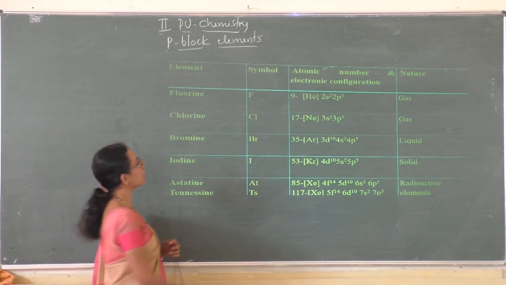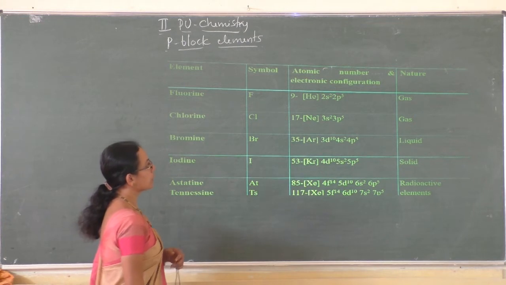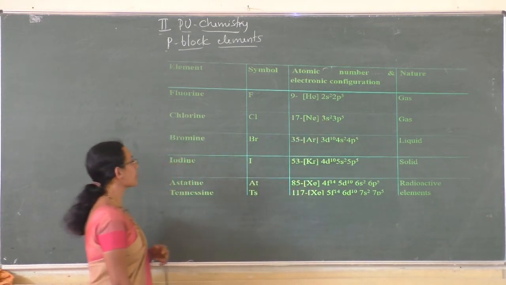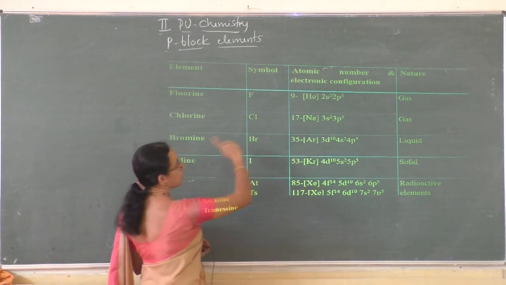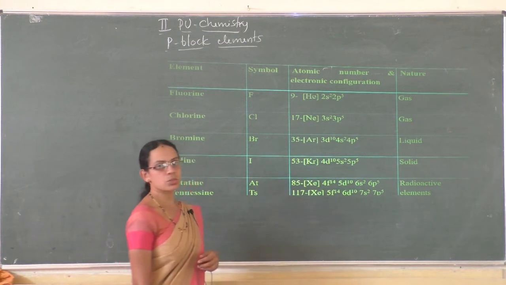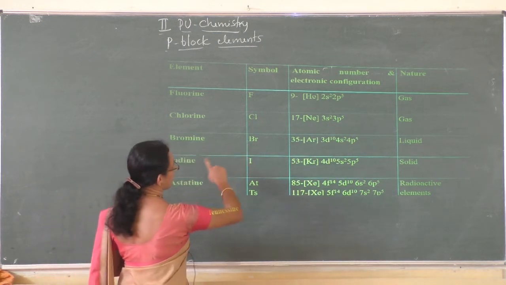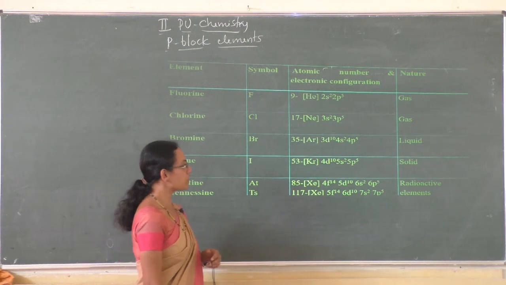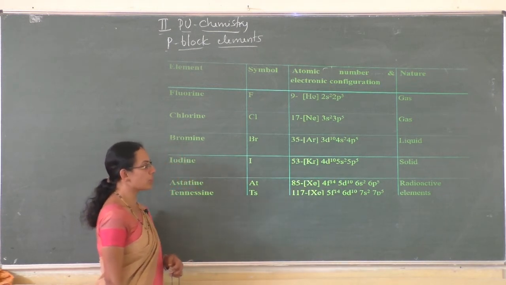The symbol for fluorine is F, its atomic number is 9 and its configuration is helium 2s2 2p5. Chlorine, its symbol is Cl, its atomic number is 17 and its configuration is neon 3s2 3p5. Bromine, symbol Br, its atomic number is 35 and its configuration is argon 3d10 4s2 4p5.